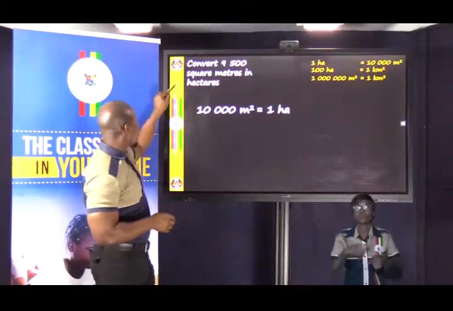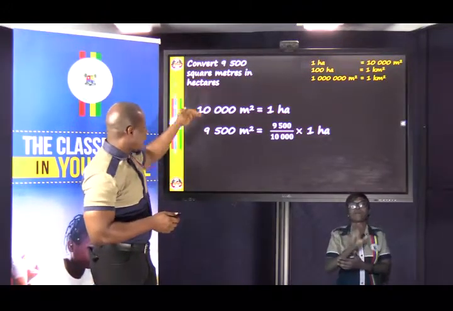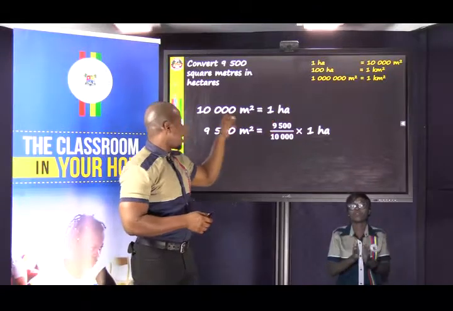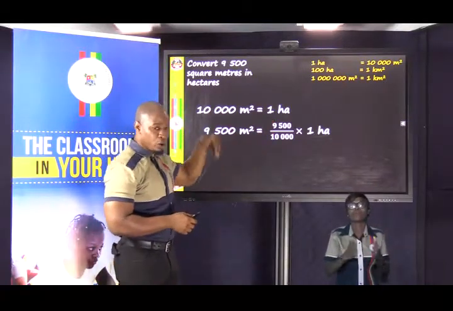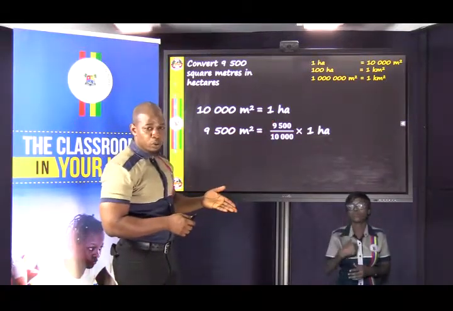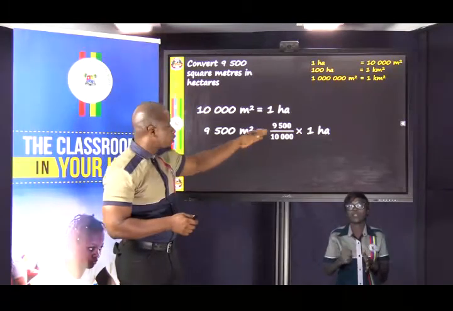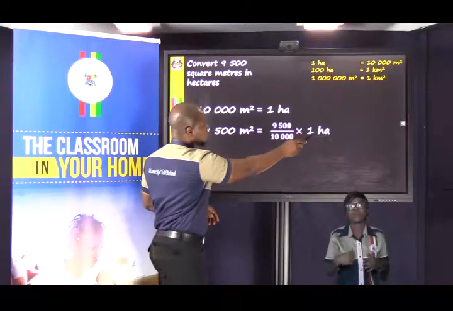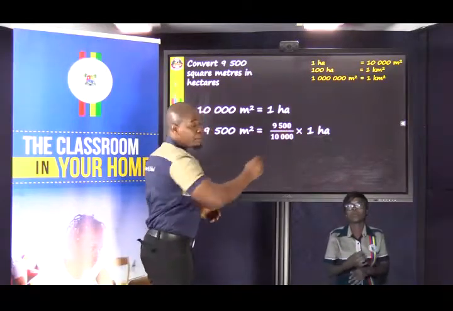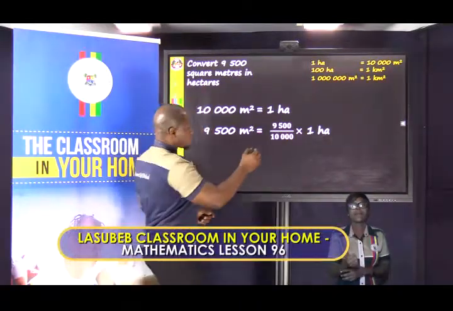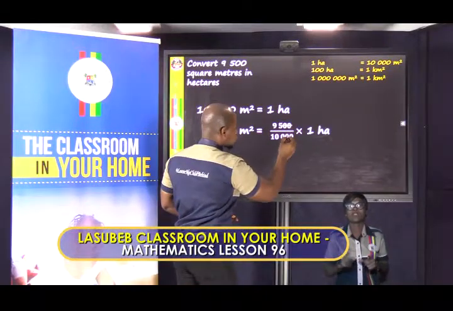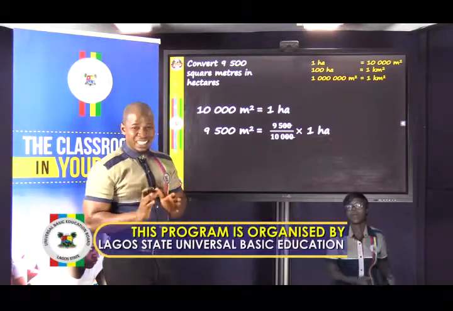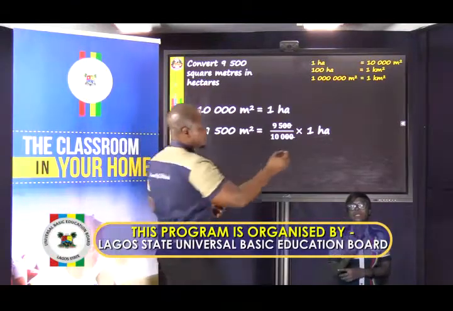Now we want to go to 9,500. And because we're coming down, we'll put the smaller number on top and put 10,000 below. Because we are going down, the number is reducing, so we'll put the smaller number on top and put the bigger number below. And we want to scale down 1 hectare, so we'll multiply by 1 hectare. Now, we can let 2 zeros cancel 2 zeros, and we're left with 95 all over 100, which is 95 hundredths.